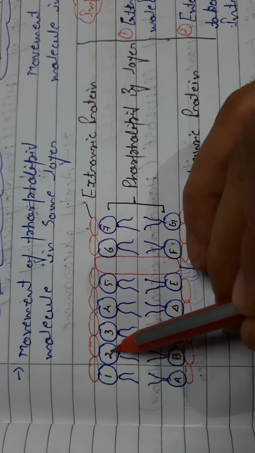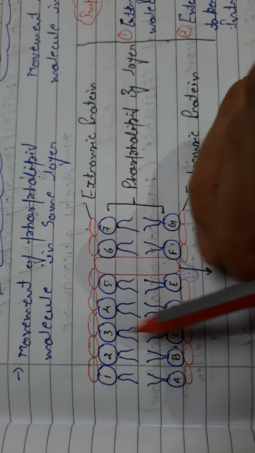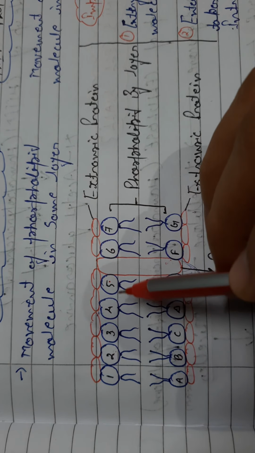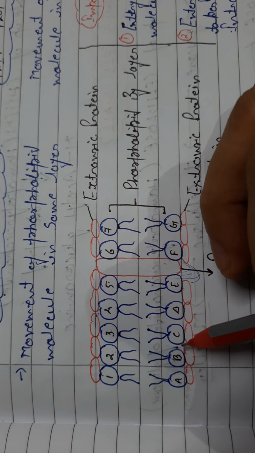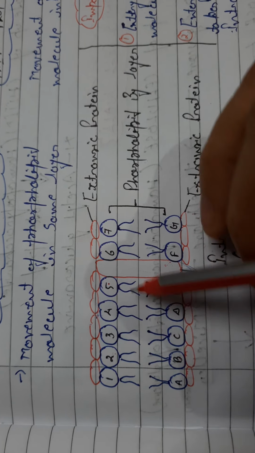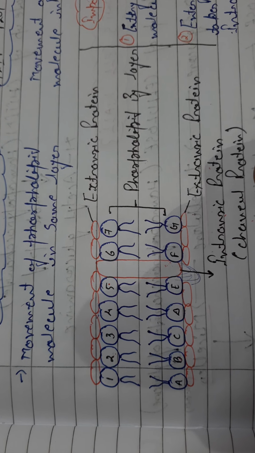That means they can exchange their places. This one. In this way, the phospholipid molecules can change their particular places in different layers. This is known as flip-flop movement.